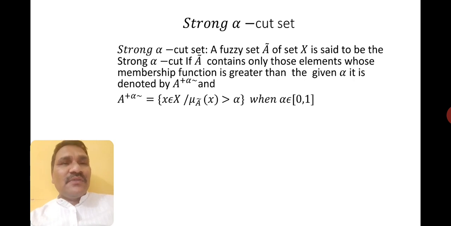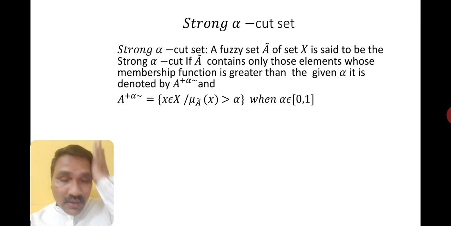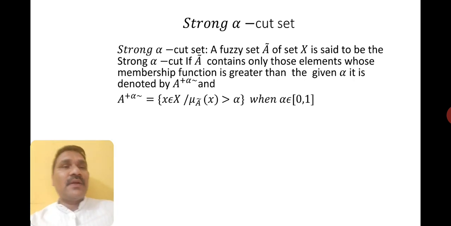So it is defined as follows. What is the difference between alpha cut and strong alpha cut set? There the condition was greater than or equal. Here only one condition is there, that is greater than alpha. So let me consider an example and try to explain it to you.